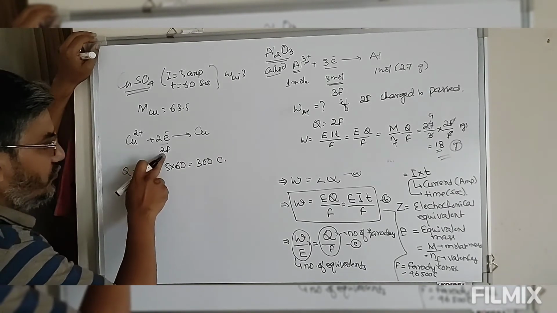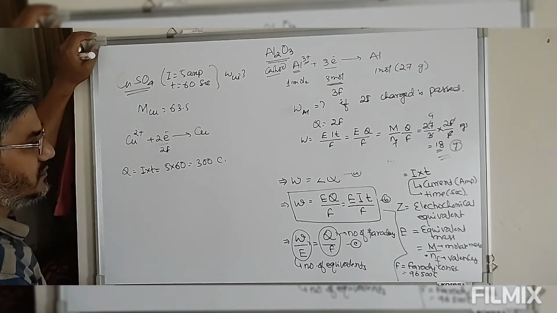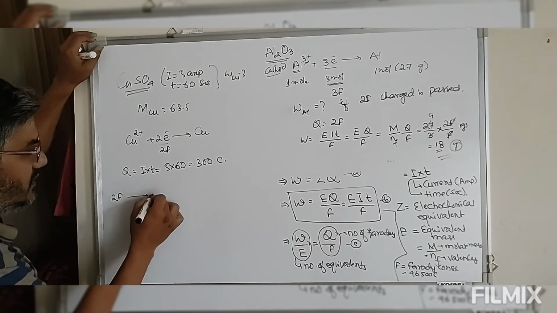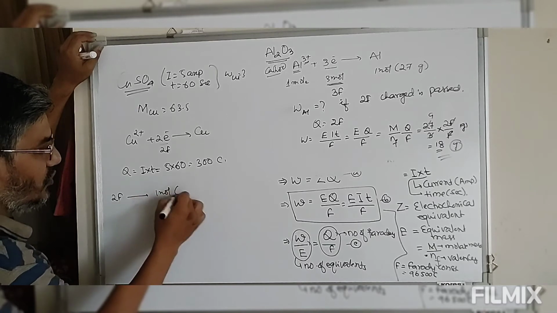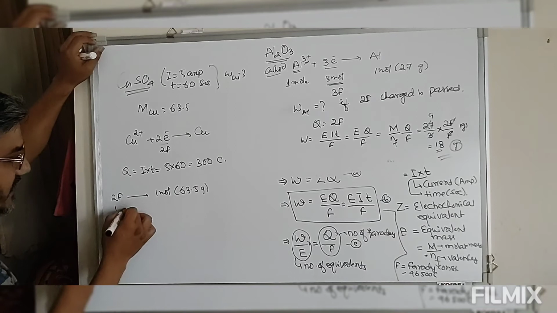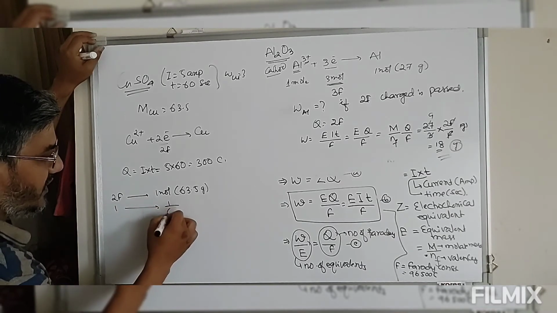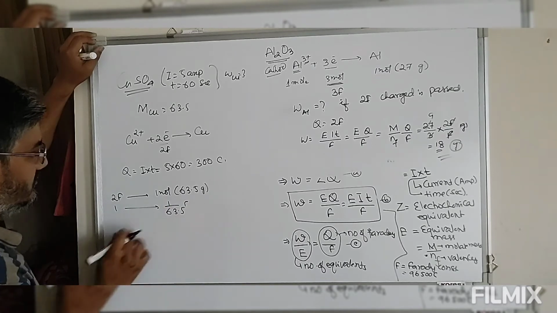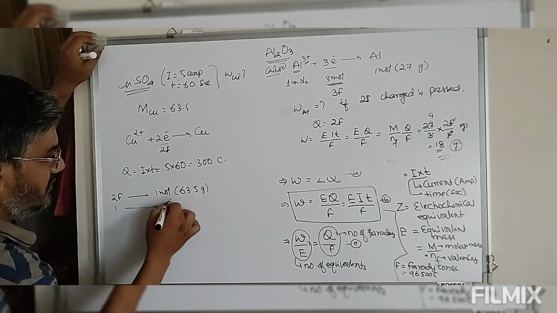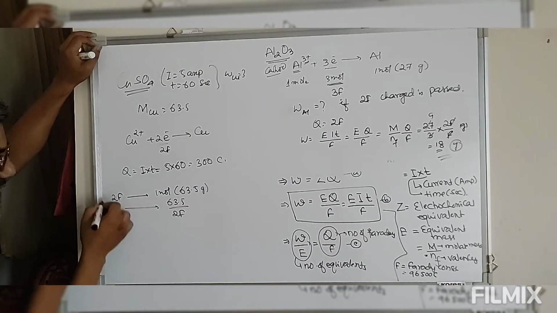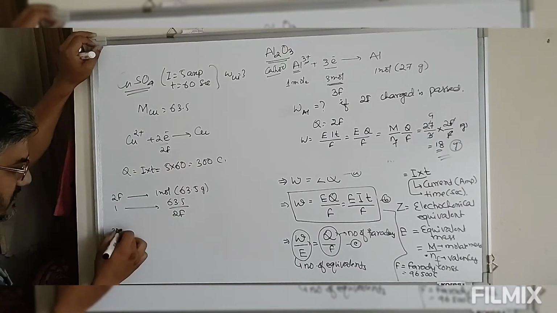Now 2 Faraday gives 1 mole, that is 63.5 grams of copper. So 1 Faraday will give you 63.5 divided by 2, but the actual charge passed is 300 coulomb.